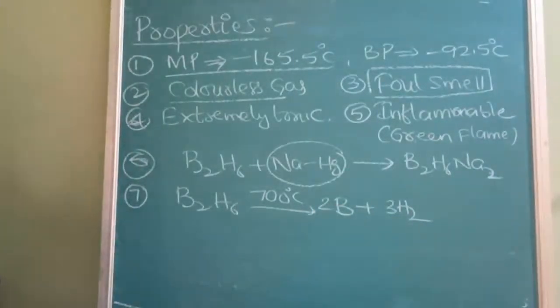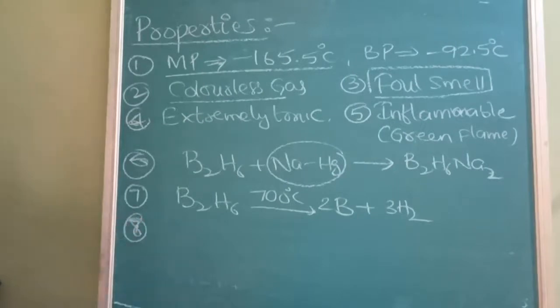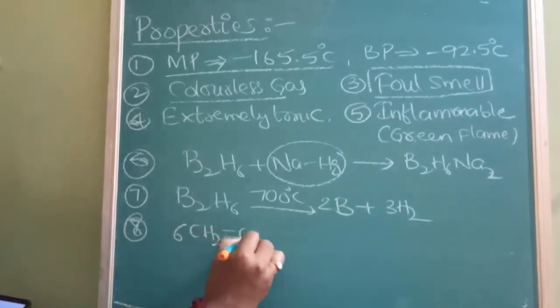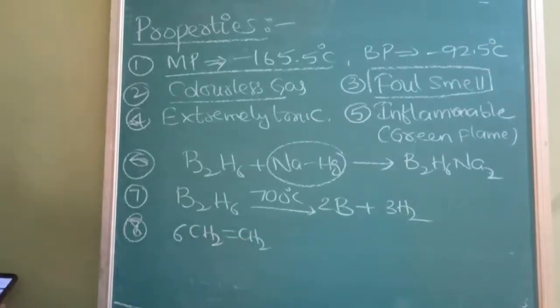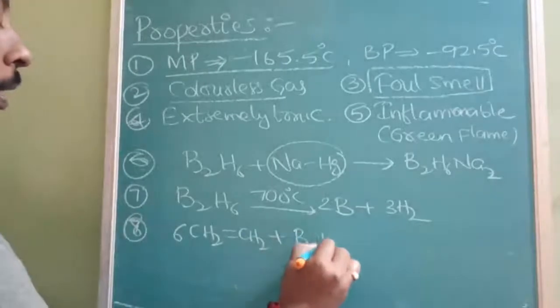Then one more important use is the addition reaction. In organic chemistry, it undergoes addition reaction. 6 moles of CH2=CH2, as you will study in the preparation also, anti-Markovnikov addition with B2H6.